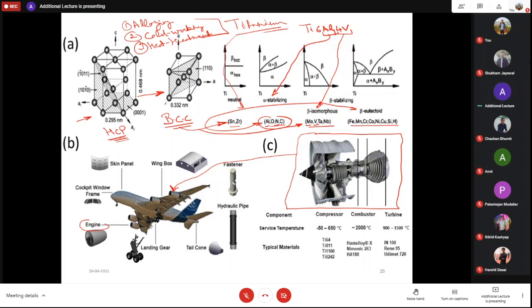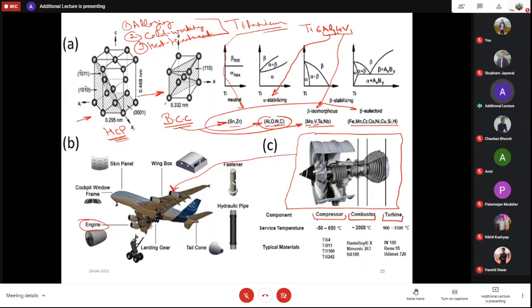We discussed what the different materials are and where we use them. In this engine part, we have the compressor, combustor and turbine.